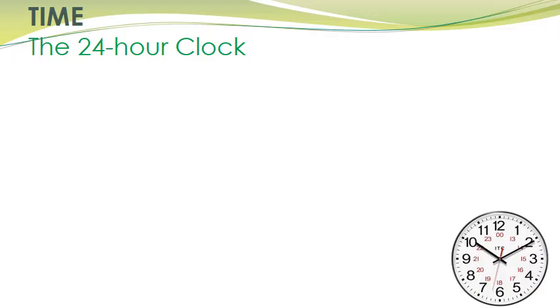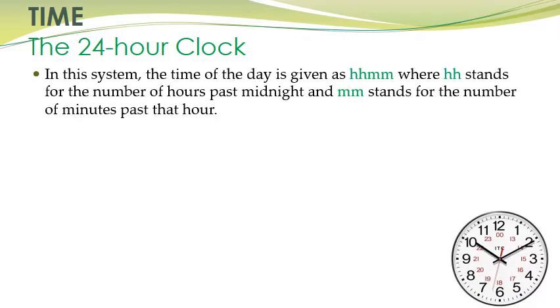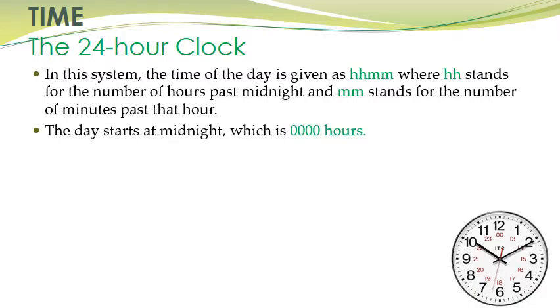So how does this 24-hour clock work? Let us see. In this system, the time of the day is given as HHMM, where HH stands for the number of hours past midnight and MM stands for the number of minutes past that hour. The day starts at midnight, which is 0000 hours.